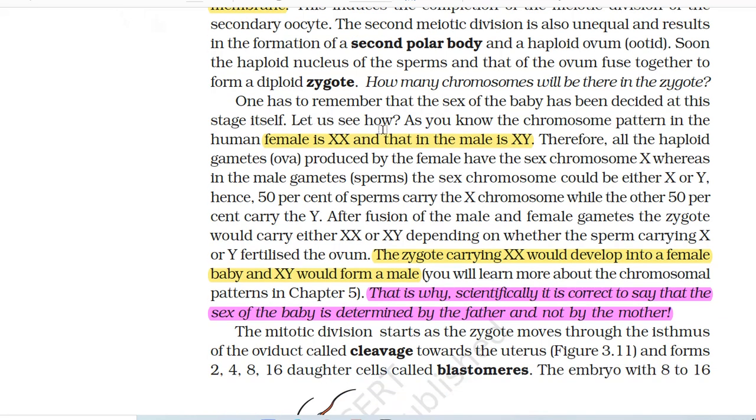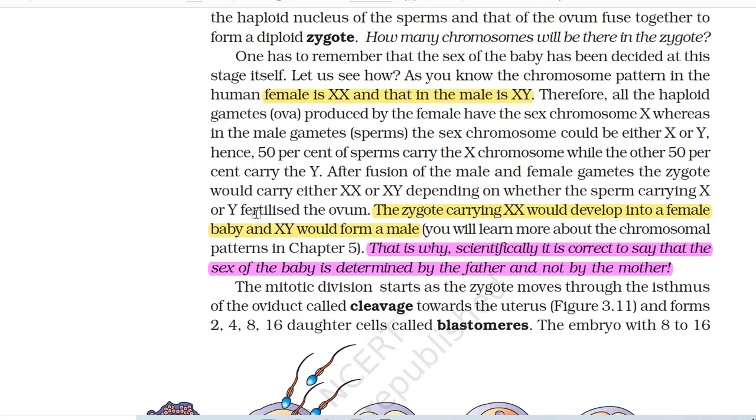One has to remember that the sex of the baby has been decided at this stage itself. Let us see how. As you know, the chromosome pattern in the human female is XX and that in the male is XY. Therefore, all the haploid gametes produced by the female have the sex chromosome X, whereas in the male gametes, the sex chromosome could be either X or Y. Hence, 50% of sperms carry the X chromosome, while the other 50% carry the Y chromosome.